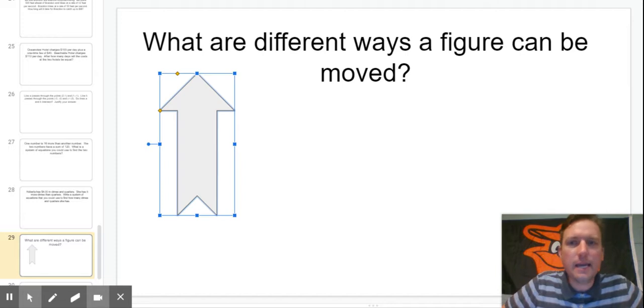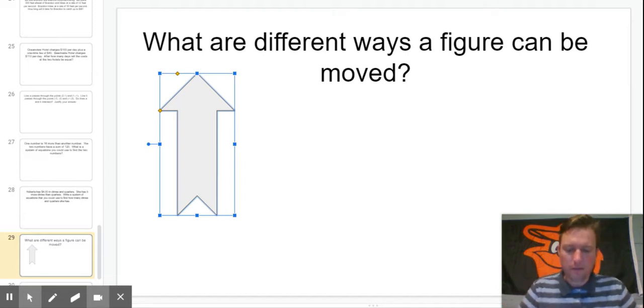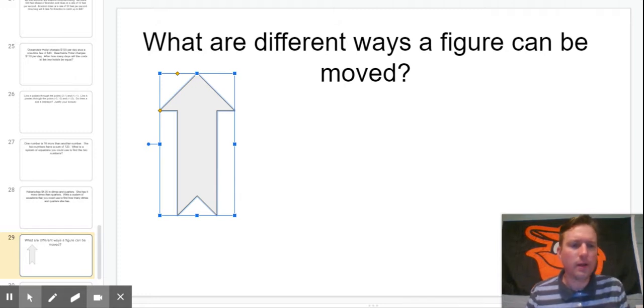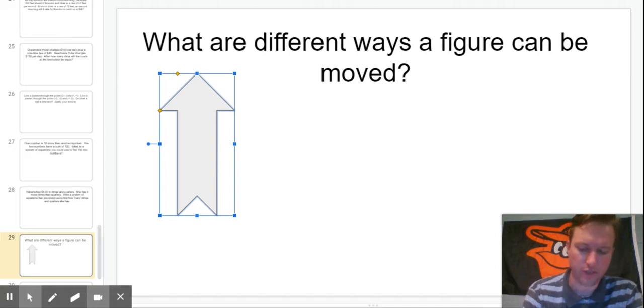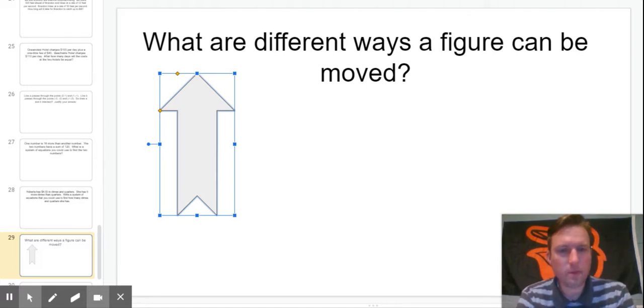So today in math, we are making the transition from what we were talking about with system of equations to geometry. And something that I'm hopeful that you have talked about before, but we are going to make sure that we understand the properties of transformations. Now, transformations are just movements of a figure from one place to another. And there's different ways that we can do different movements of a figure.